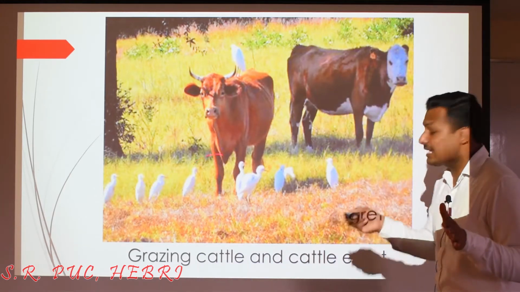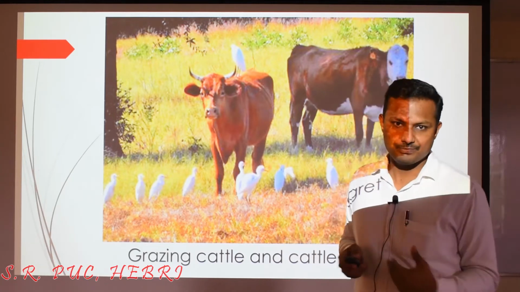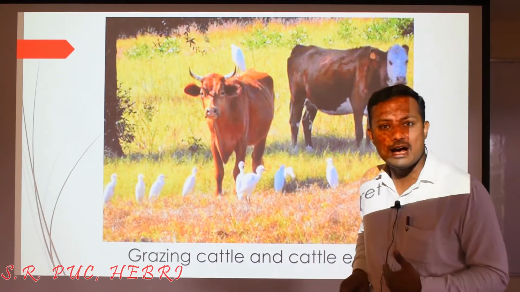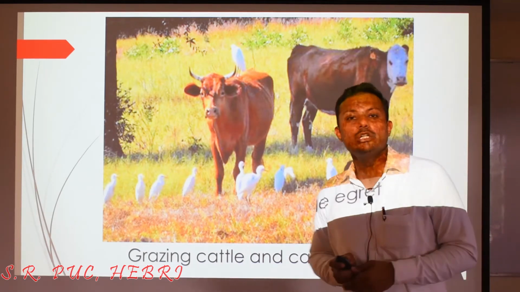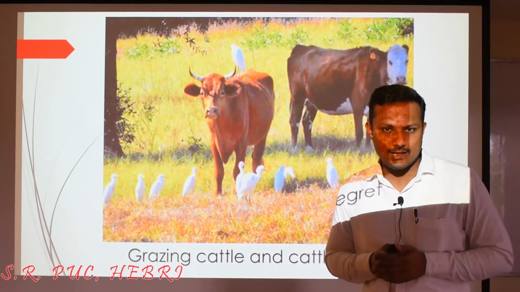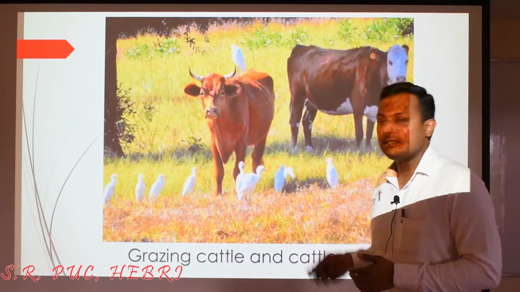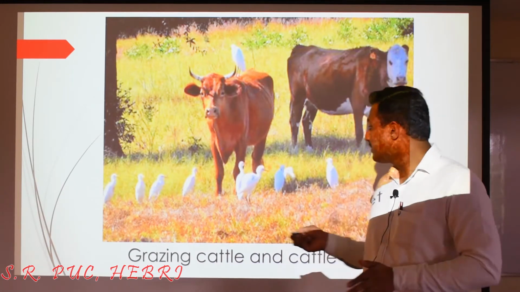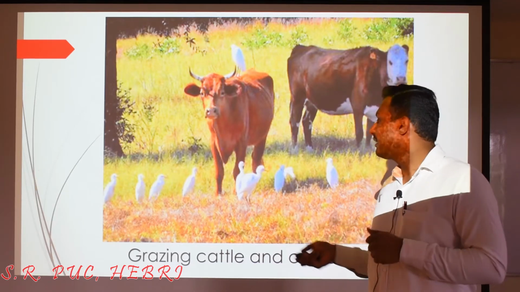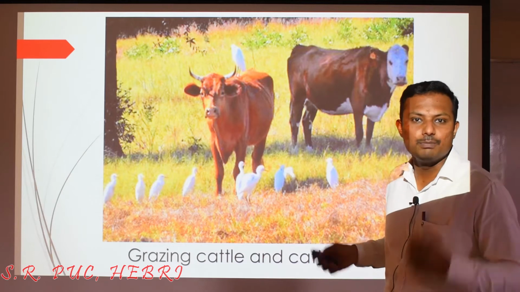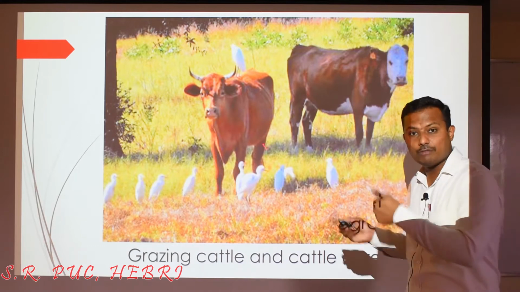See, in this case, the insects tend to have a defense mechanism of camouflage. They will hide themselves in this grass, and that is why it may be difficult for these birds to find out those insects which are hidden in the grass. But what happens here, when the cattle are grazing in the field, they obviously disturb, and insects will tend to fly away. And those insects which are flying away can be caught by these birds.